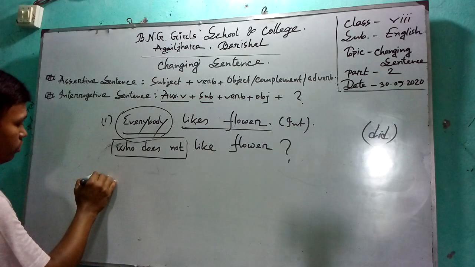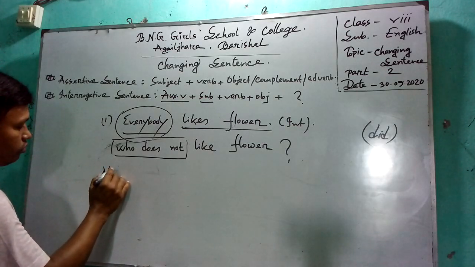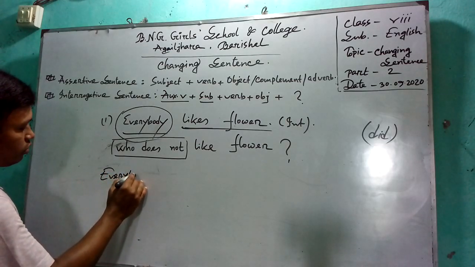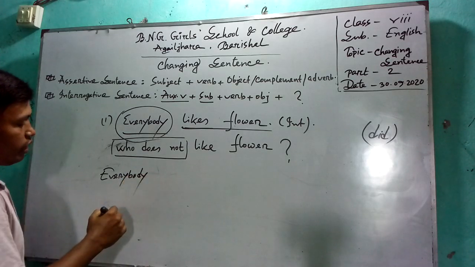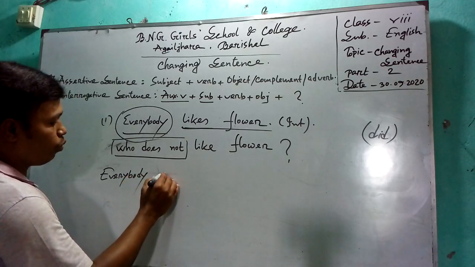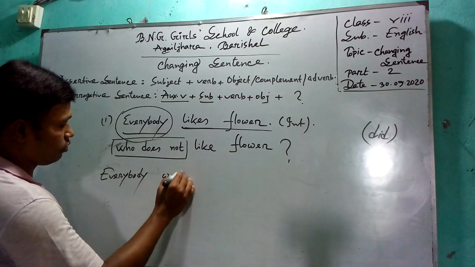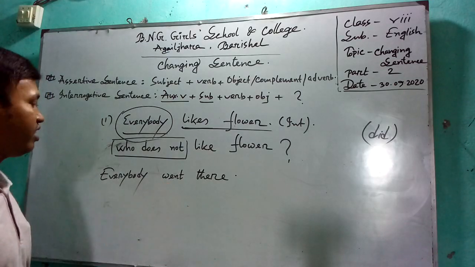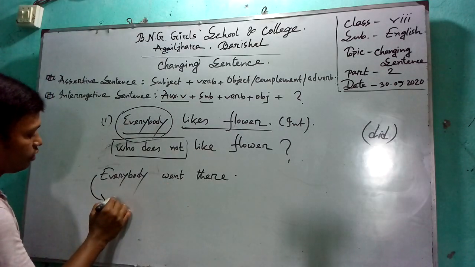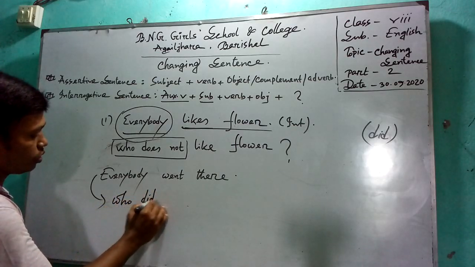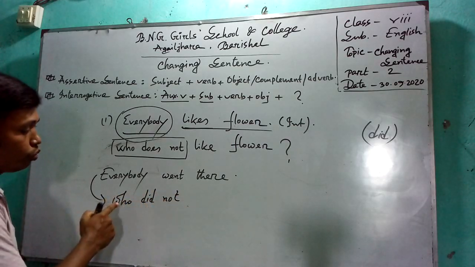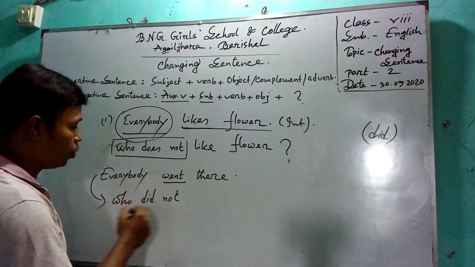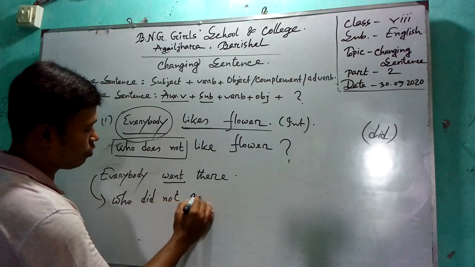Next example: Everybody went there. This is past indefinite tense. As a result, you can write "who did not". Yes, who did not, because the verb is in past form. Who did not go there?